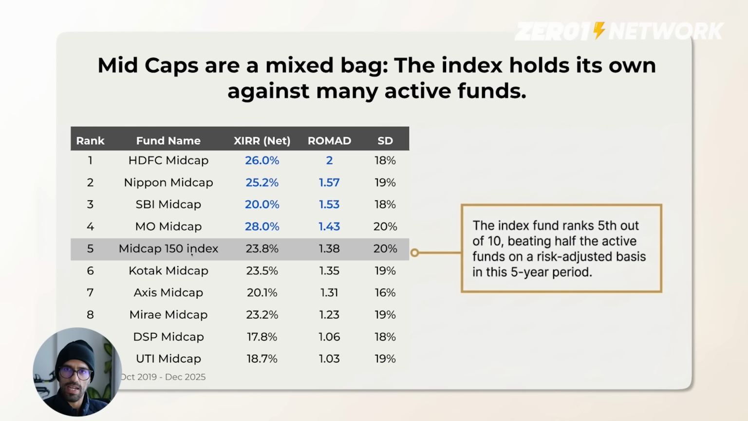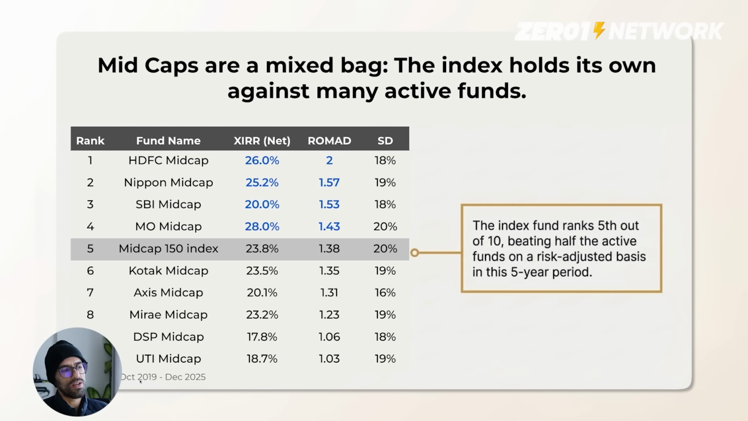So expense ratio and tracking error is taken into account. This is the Motilal Oswal Mid Cap 150 Index Fund. The ROMAD here is 1.38, which is actually better than 5 other actively managed funds over this almost 5-6 year period. Where there's Kotak, Axis, Mirae, DSP, UTI, they fall below the Motilal Oswal Mid Cap 150 Index. And then these are the actively managed funds that do better than this over this period.